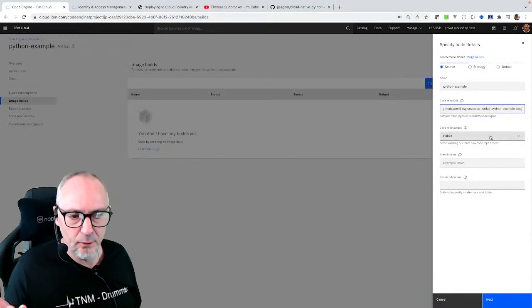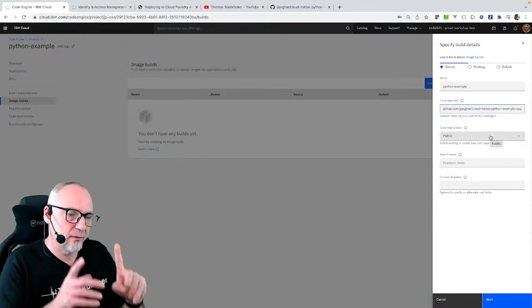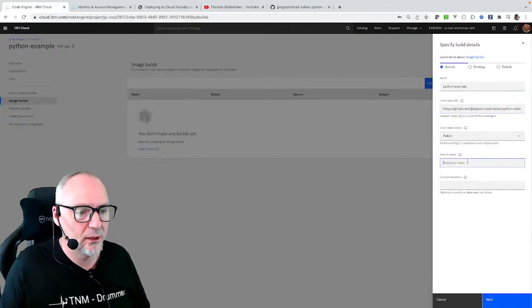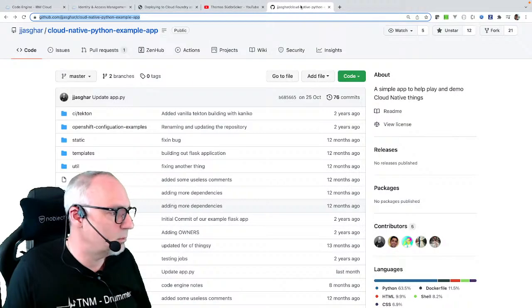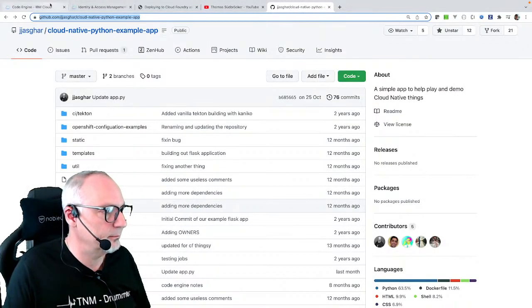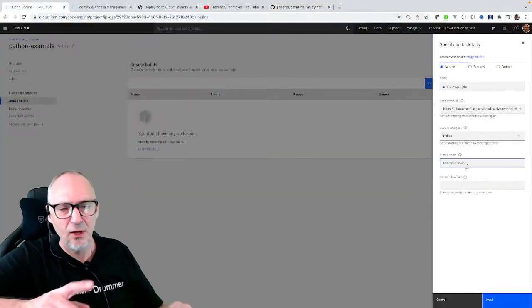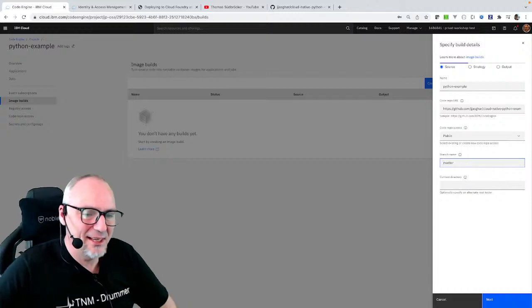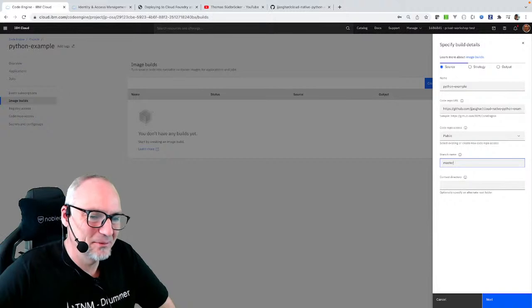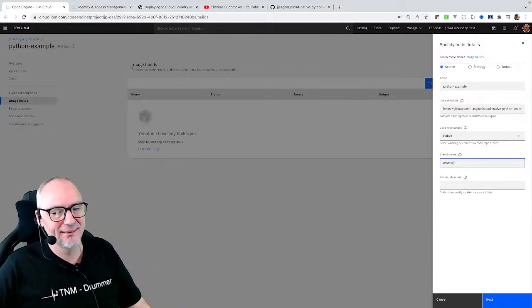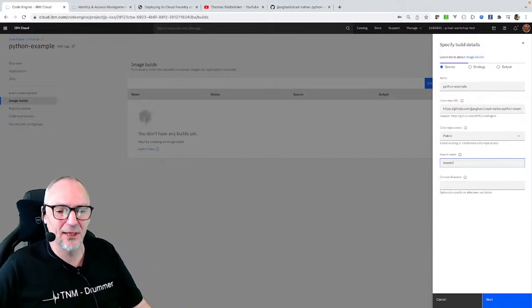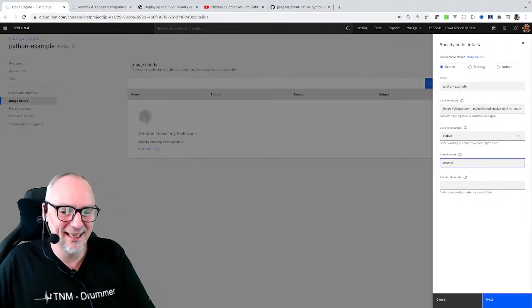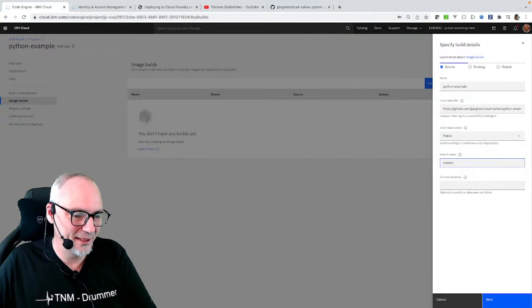So that's a public repository. I do not need access for that, so I do not need to access the source code here. And then we need to know which branch it is. It's called master. Maybe you noticed they changed it from master to main, and sometimes that causes some problems. Let me see what the next name is.